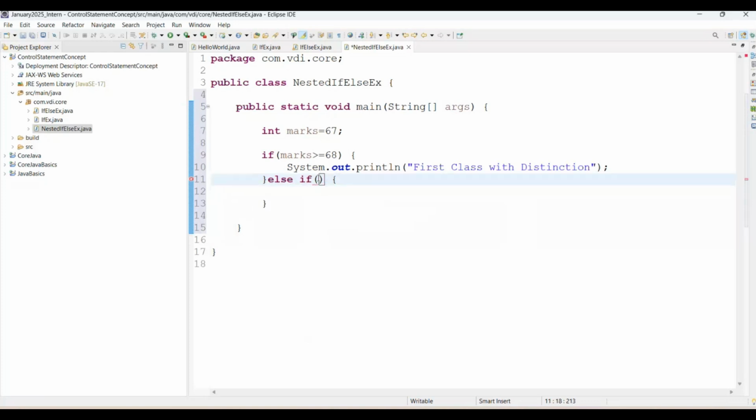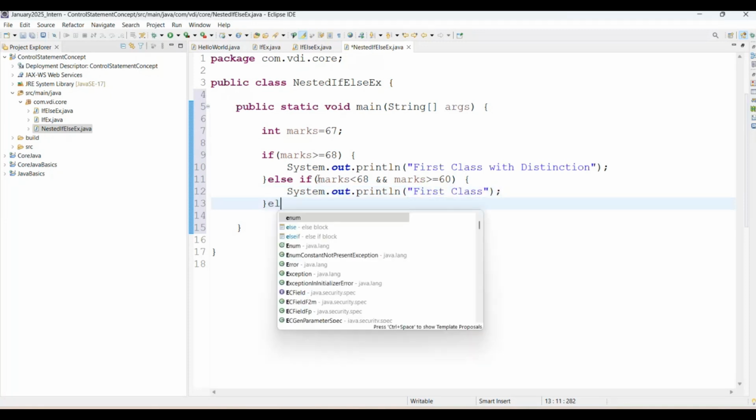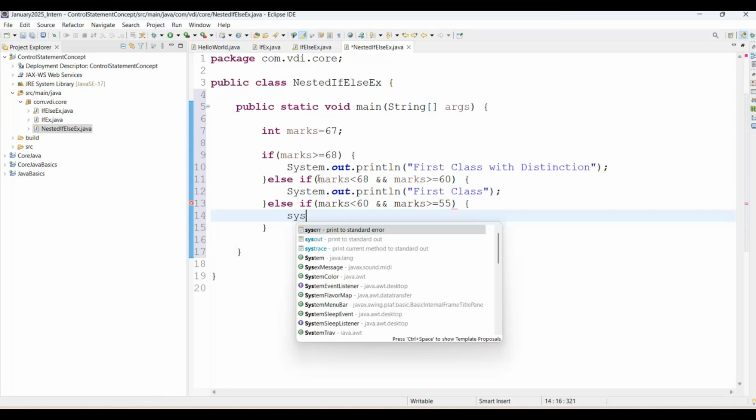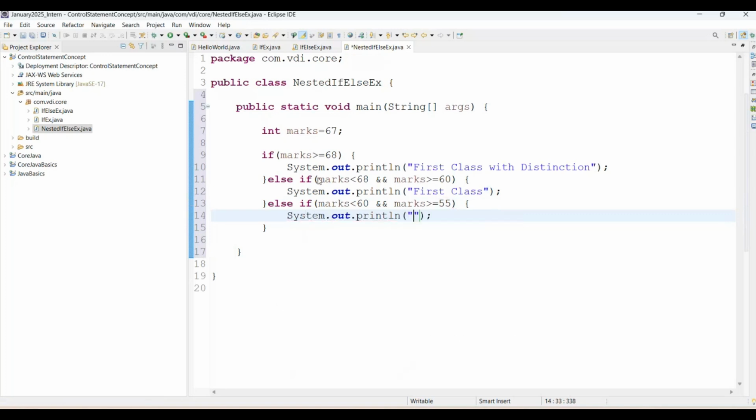The condition is marks is less than 68 and marks is greater than or equal to 60, then this will be first class. Again we have else if, here I am passing marks is less than 60 and marks is greater than or equal to 55. It will be higher second class.